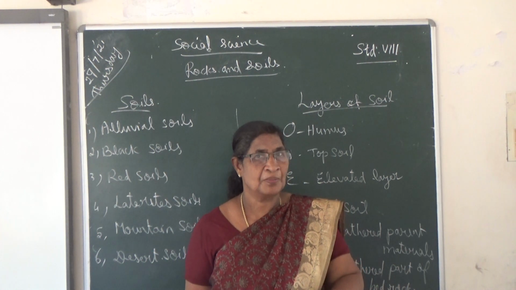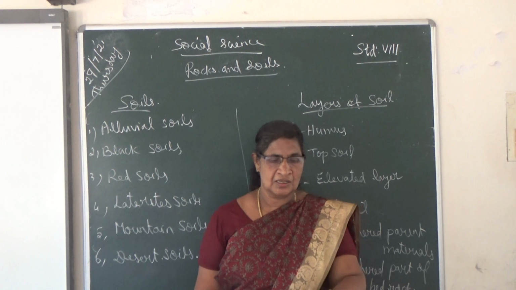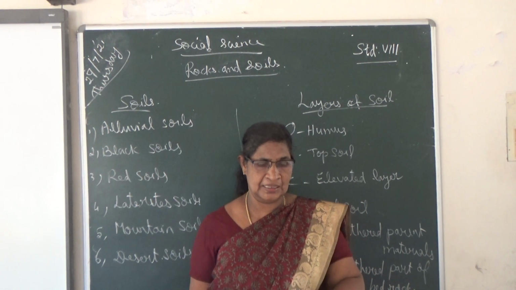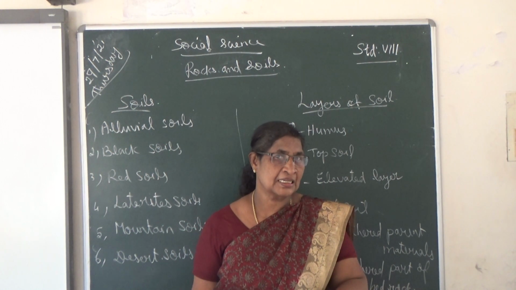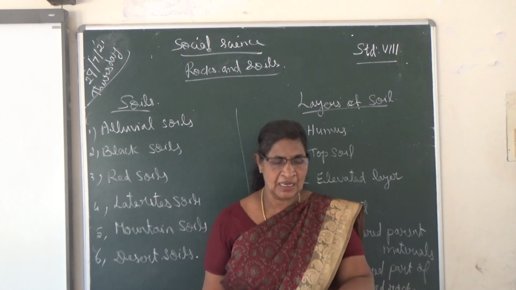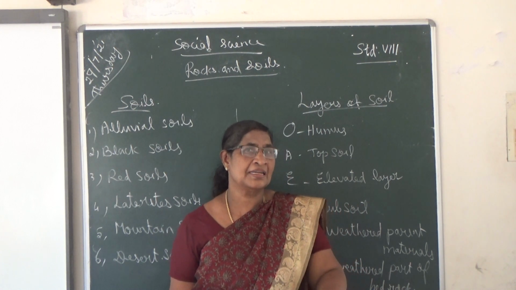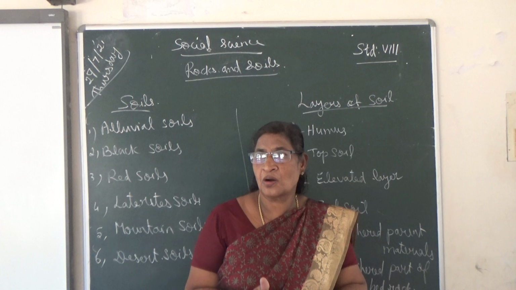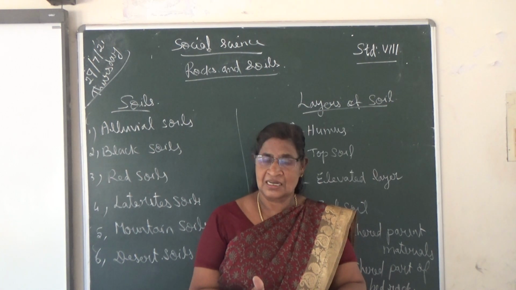Afforestation means planting more trees, construction of dams, then crop rotation, changing the crops, terrace farming and strip farming. These are the methods we can follow for soil conservation.